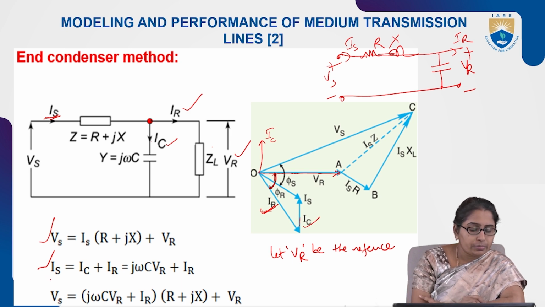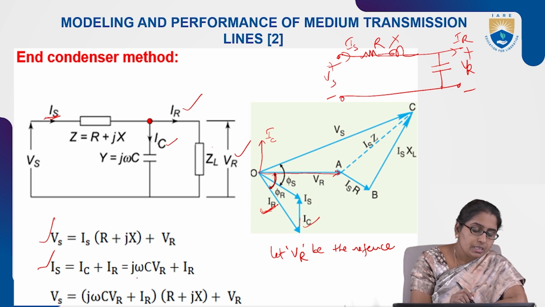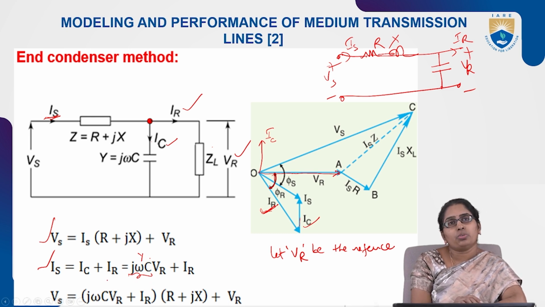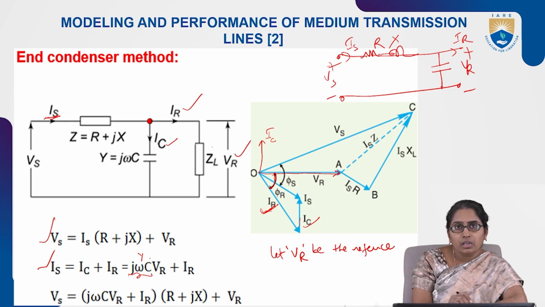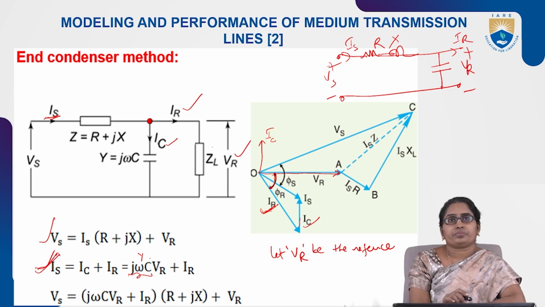The same thing is written here also: IC plus IR. What is IC? With respect to VR, IC is given by VR into Y. So finally, the IS equation is shown in terms of VR and IR.